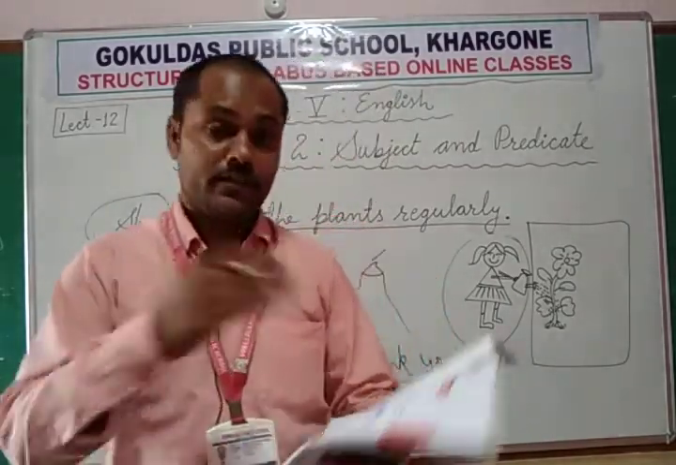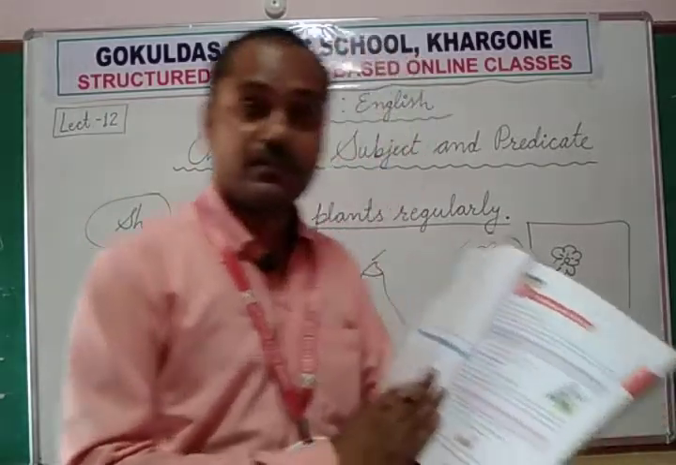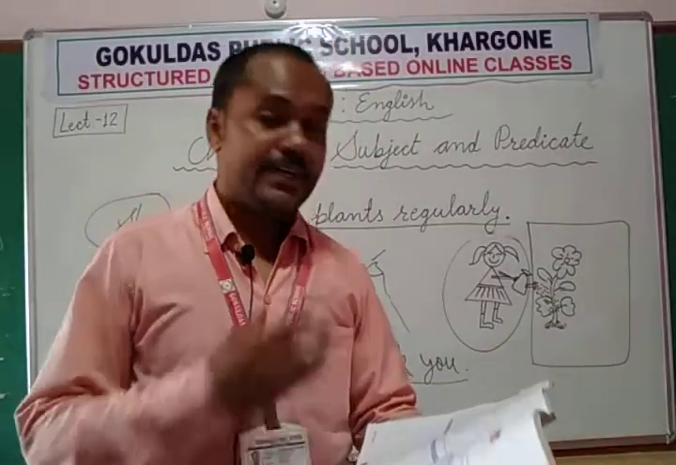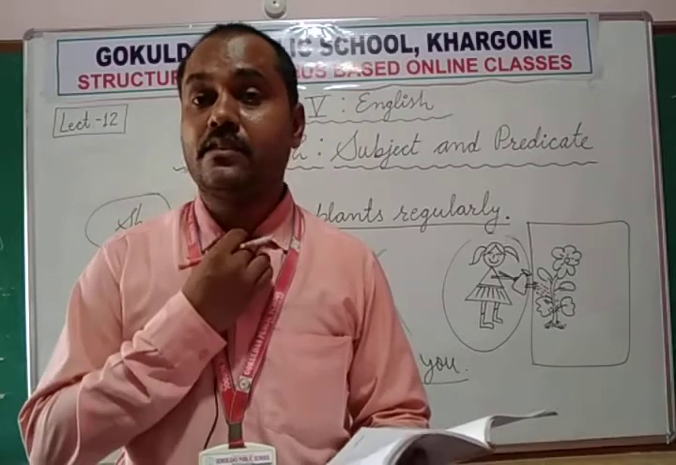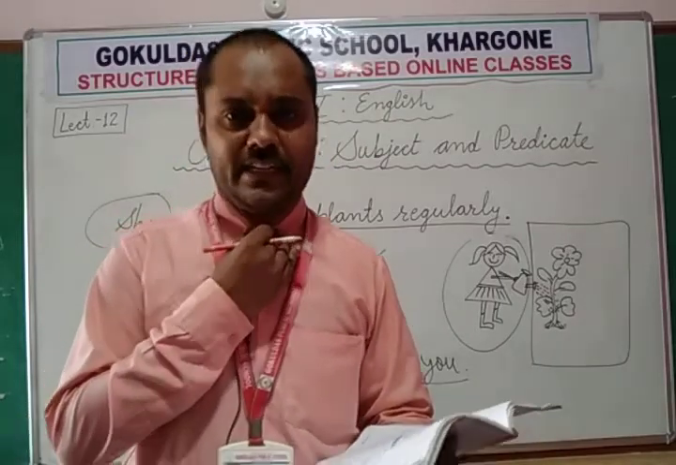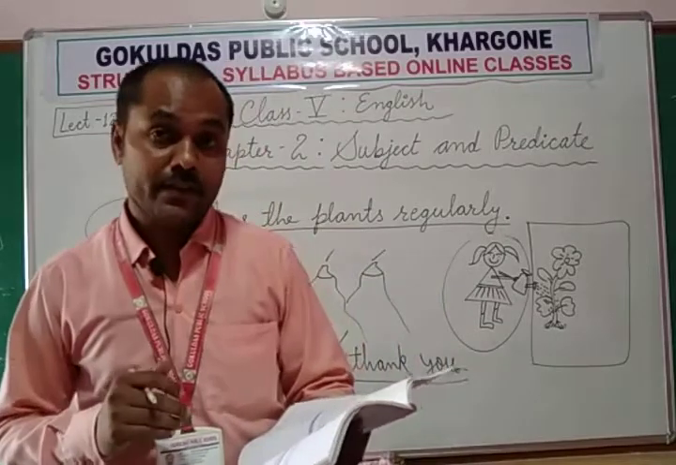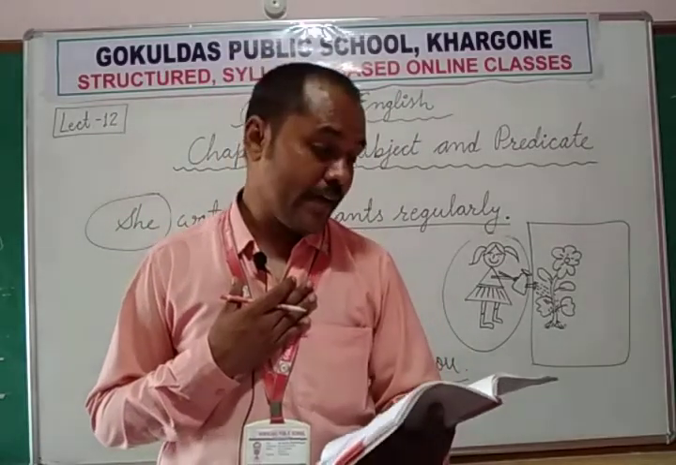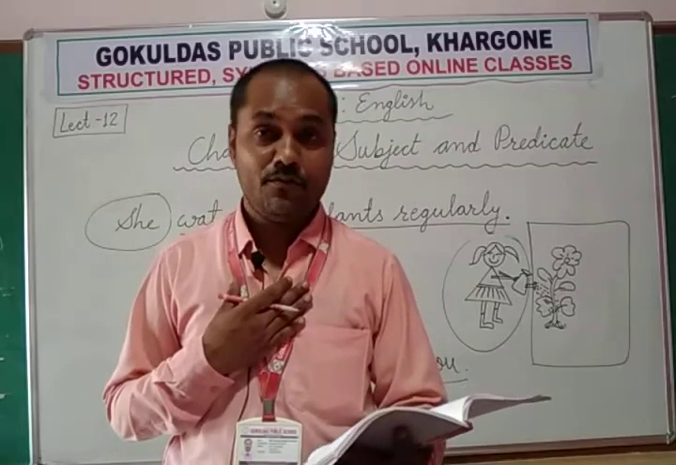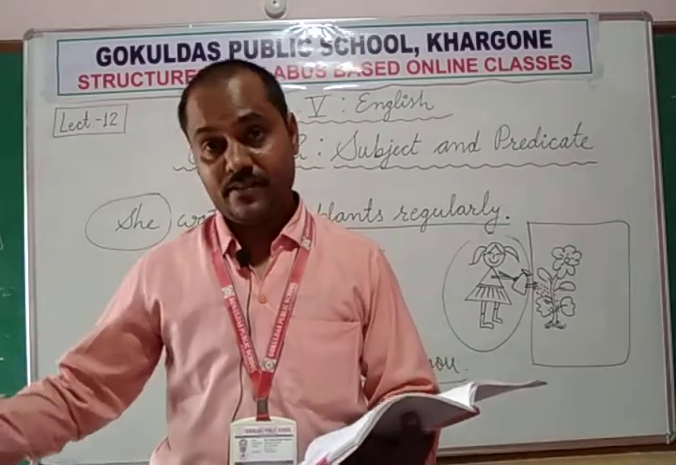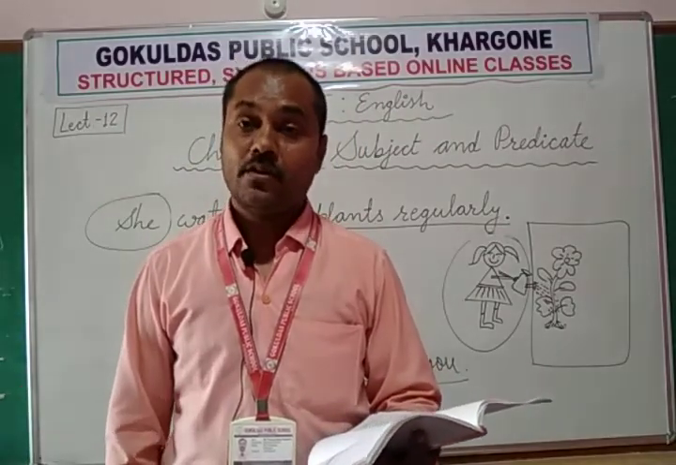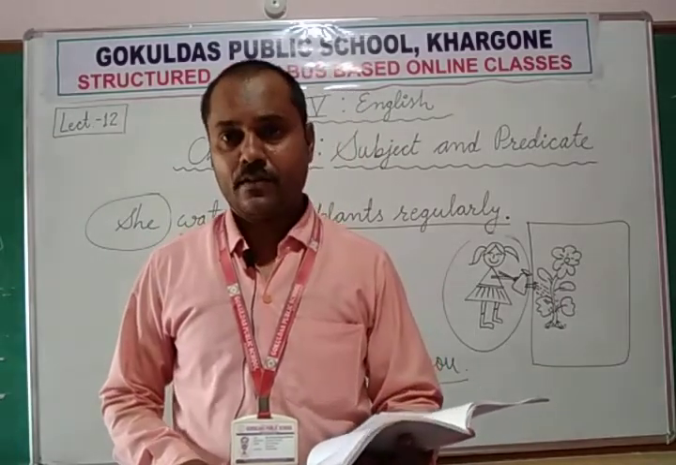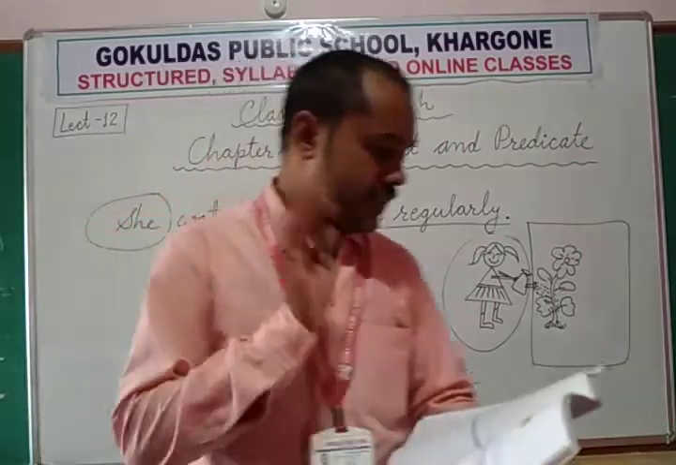Next, number 7. Turn to page number 14. Number 7 exercise. Blank is a kind-hearted woman. Kind-hearted means very, very kind lady. Now we are talking about a woman. So we can write here my mother. My mother is a kind-hearted woman. You can write my aunt is a kind-hearted woman, or my teacher, she is a kind-hearted woman. So you can write any subject here.